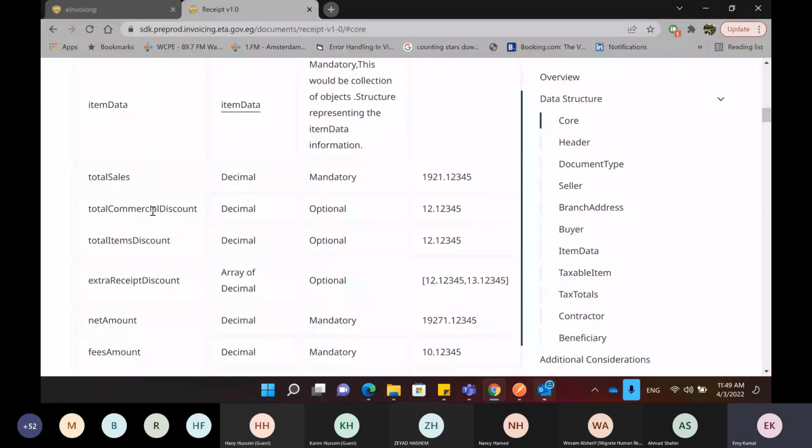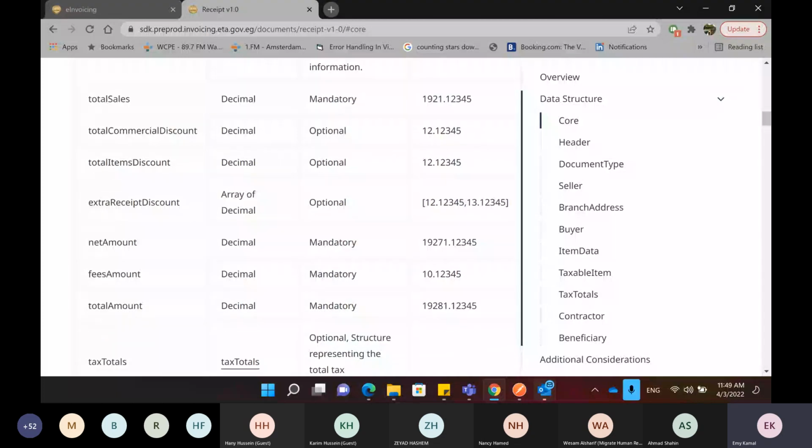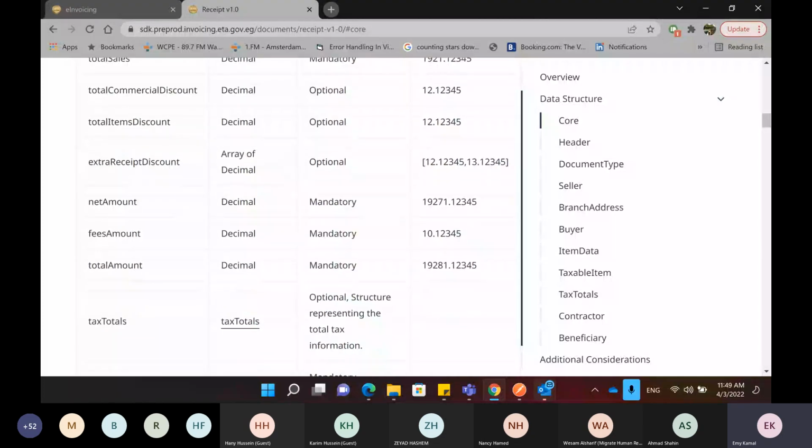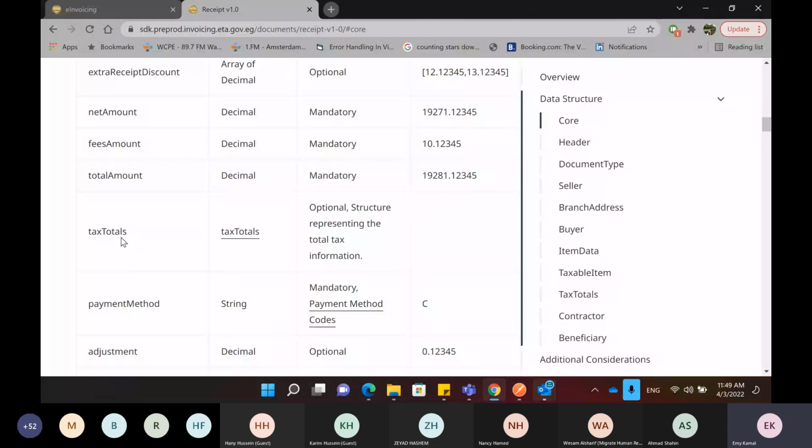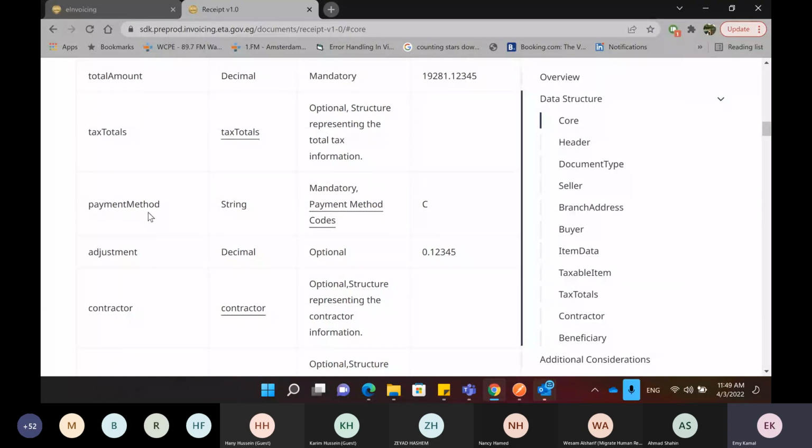The payment method. For example, I'm saying I'm paying in cash and Visa. Adjustment, if we have any adjustment on the receipt. Contractor, if it exists, is an optional field. And in the contractor, we need to include the name of the contractor, the amount, and the rate.